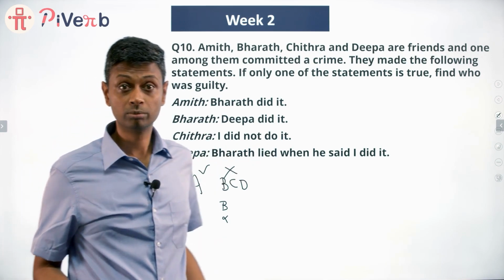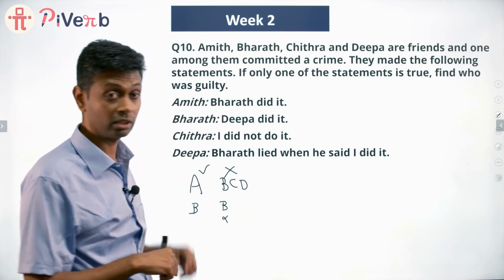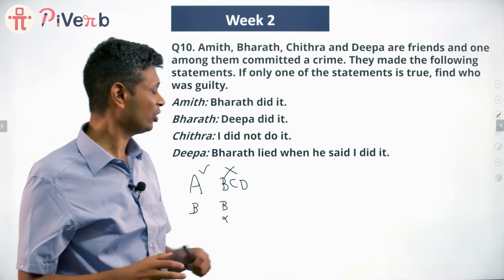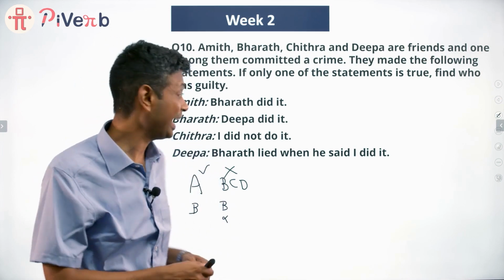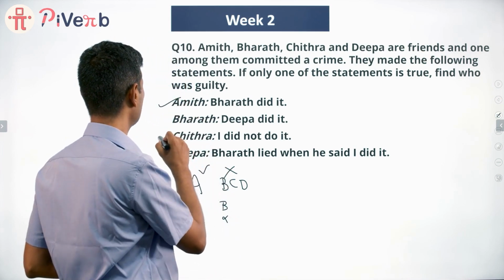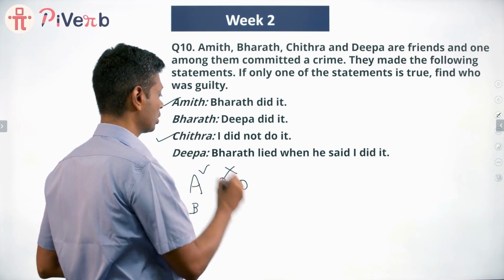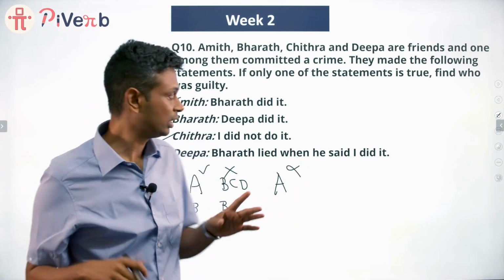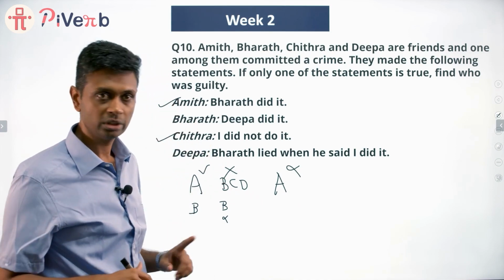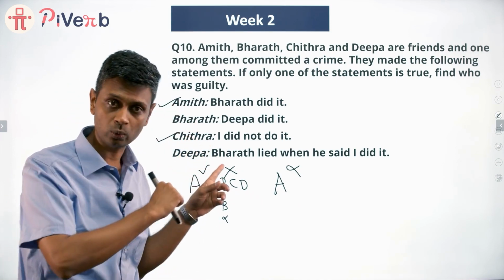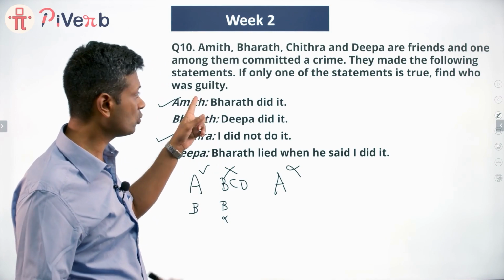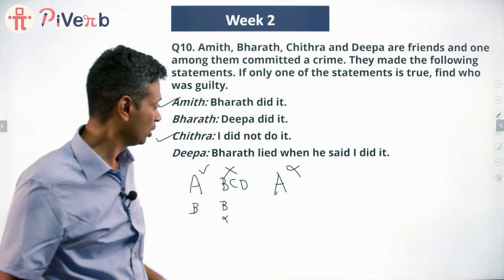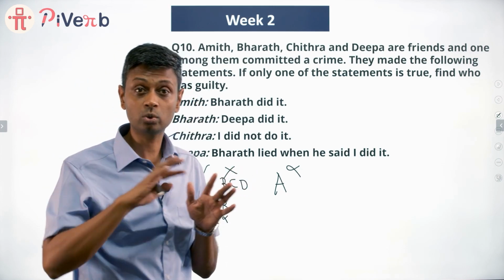C says I did not do it. That is also true because what Amit is saying is right. That means Bharat has committed the crime. And then Chitra says I did not do it. That is also true. If A were true, C will also be true. Therefore, A cannot be true. Very simple. So if A is true, we cannot have a scenario where only A is true. So that is out. Life is simple. A being the only person saying the truth has been eliminated.